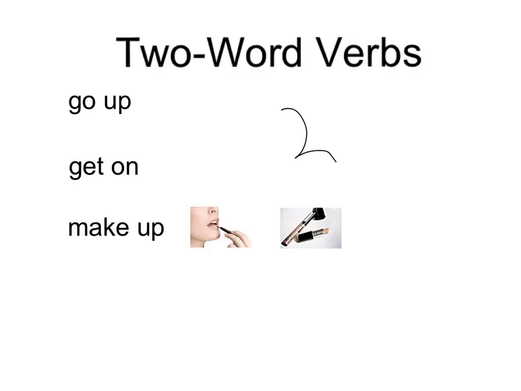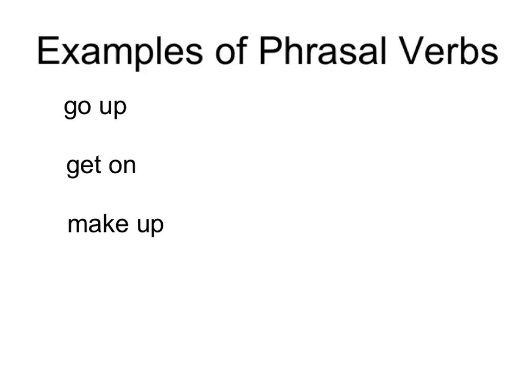And it's important to note that when I refer to make up, I'm talking about a phrasal verb because it's 2 words, and I'm not talking about the cosmetic, which would be 1 word. And as another side note, make up means to invent or create. So we're not talking about the cosmetic, but this one would refer to invent or create. For example, children often make up stories to avoid getting in trouble. So these are the 3 examples of phrasal verbs that we've covered so far. And notice that they're all 2-word verbs.